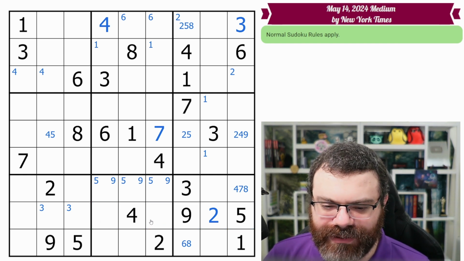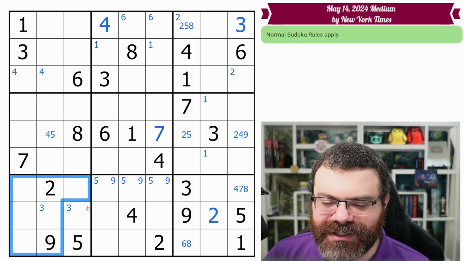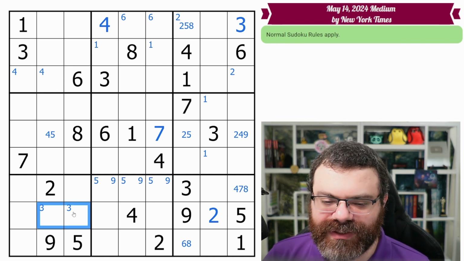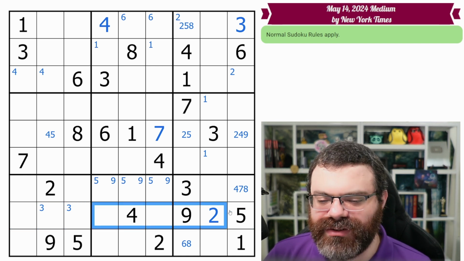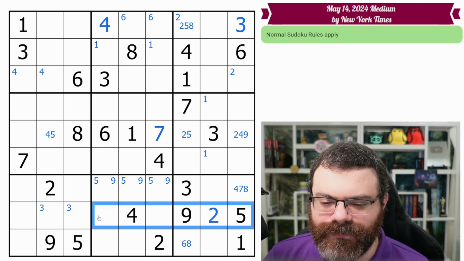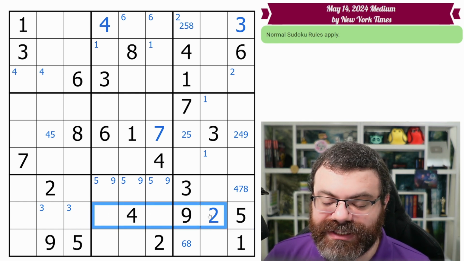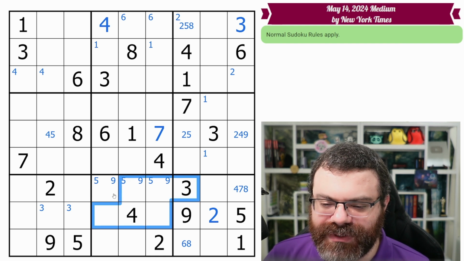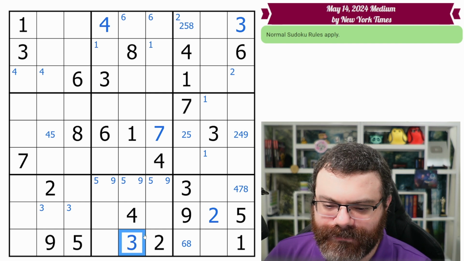Now, what's the reason for that? Well, wherever this 3 ends up in this box, we know the box will have a 3 because it needs 1 of each digit. And wherever it ends up in this box, it will be in row 8. It will be in this row. It'll be here or here. Does the rest of the row care how the 3 resolves? Not really. Whether the 3 is here or the 3 is here, the rest of this row cannot be 3. So these can't be 3. And this 3 looks in here, and this 3 looks down. So we can actually place 3 in this box, placed right here.